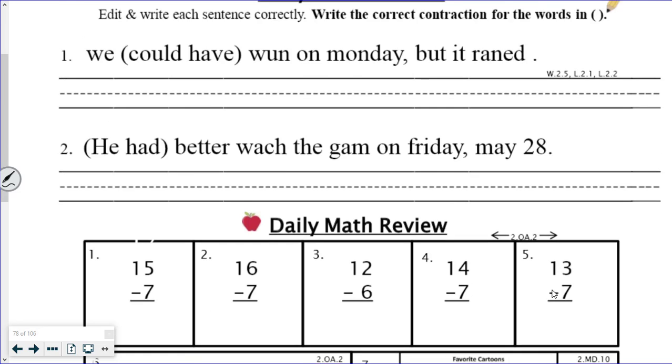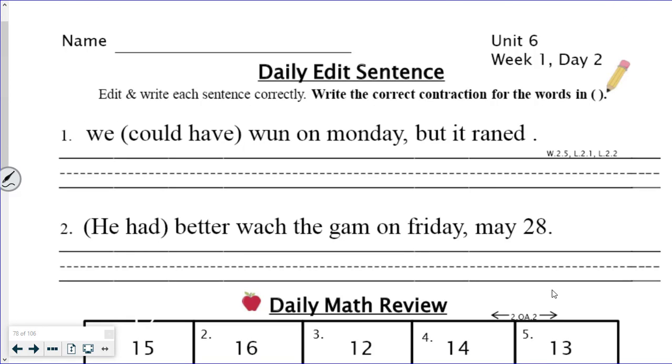All right, let's start checking from the top if you've answered all the questions that you know how to answer. Number 1, we could have won. So first we need a capital because all sentences get a capital letter at the beginning. Could have becomes could've. Apostrophe VE. This is not how we spell won. We spell it W-O-N when we're talking about winning a game. If it was a number, it would be O-N-E.